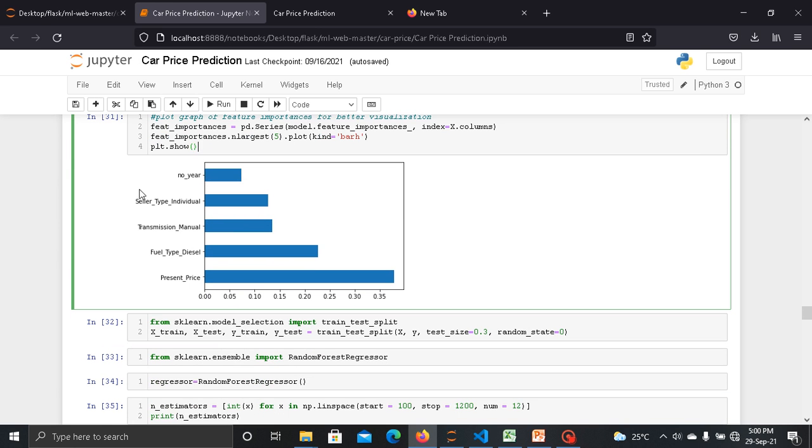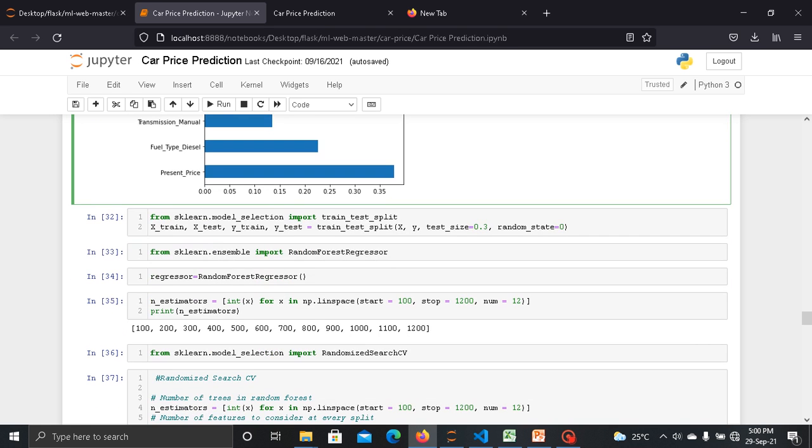As we can see, these are the top required dataset features to predict the car price: number of years, seller type, transmission type, fuel type and present price. These are the features which are very important to predict our car price.